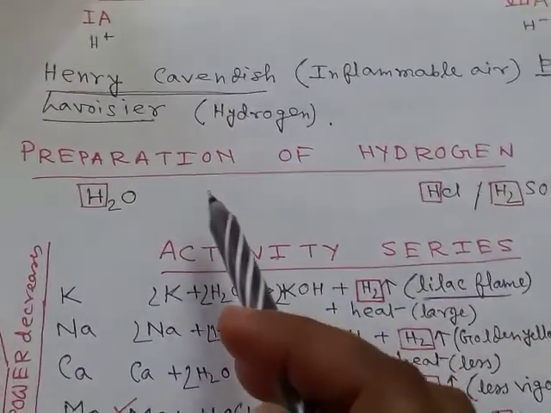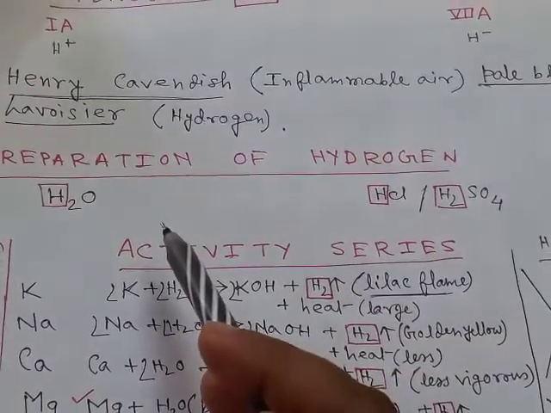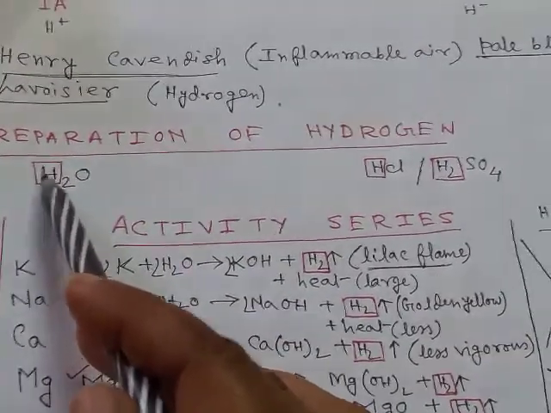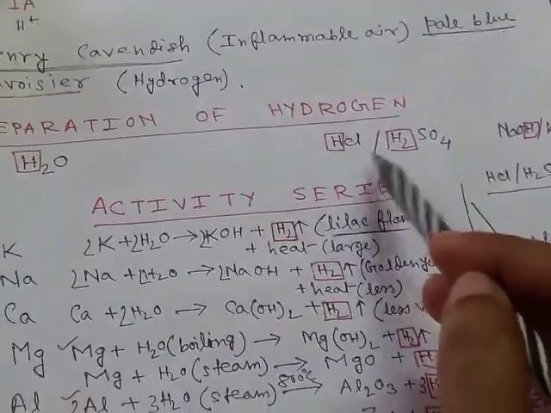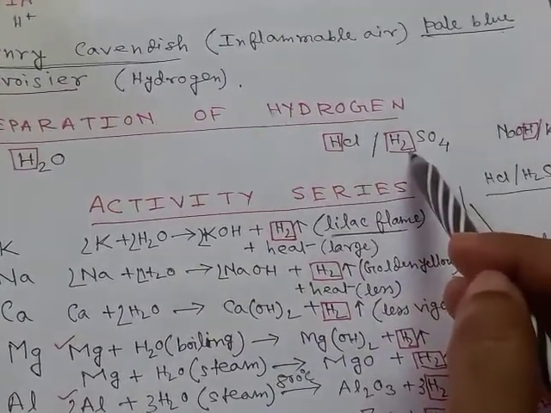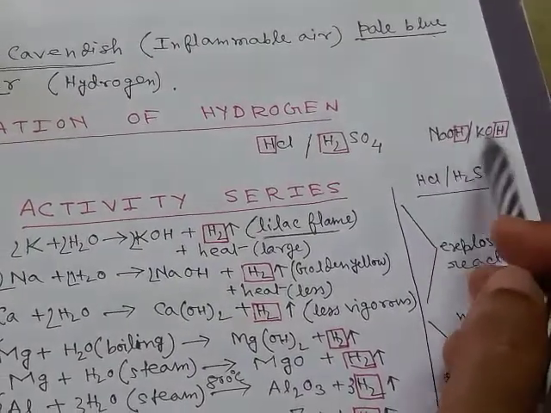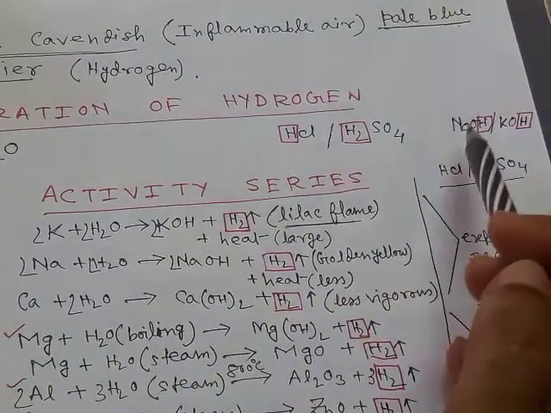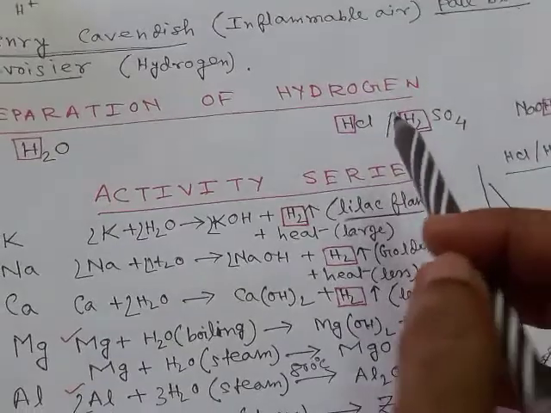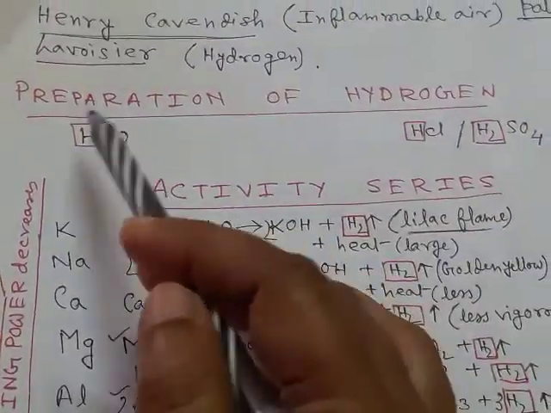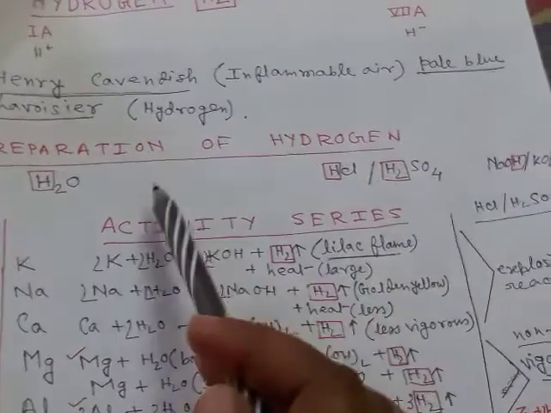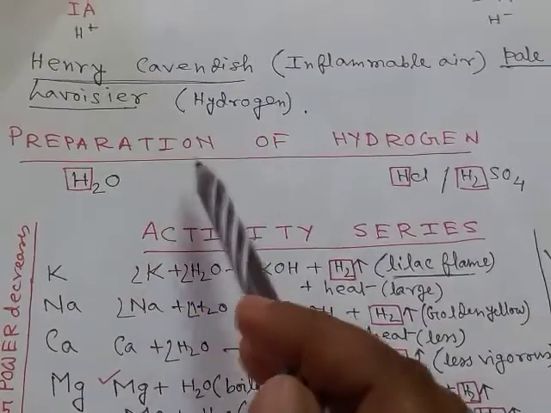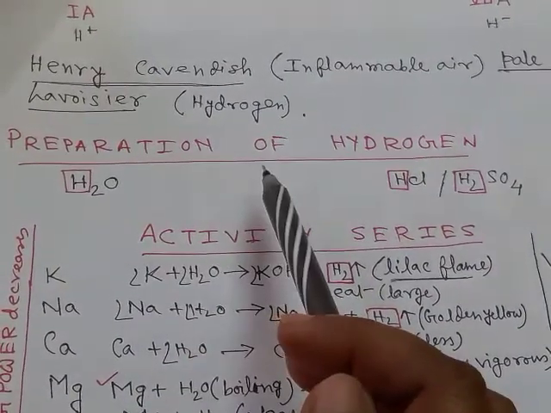Now, preparation of hydrogen. Hydrogen can be prepared from different compounds like water, because water contains hydrogen. Different acids like HCl, H2SO4, these acids contain hydrogen. Or different alkalis like sodium hydroxide, potassium hydroxide, these alkalis contain hydrogen. So by replacing these hydrogens, hydrogen gas can be formed, and hydrogen can be replaced from these compounds with the help of different metals. And towards this displacement, different metals have different reactivity.